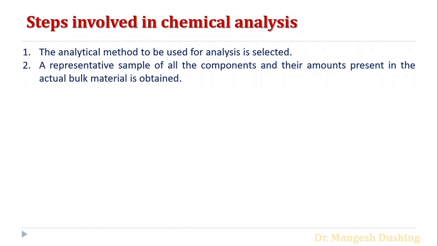A representative sample of the components and their amount present in the actual bulk material is obtained. So if the method is selected, then we have to collect the sample from the major sample. Suppose the sample is a large amount, then we have to choose a small sample for the analysis, which contains all the properties, all the components present in the main bulk sample.